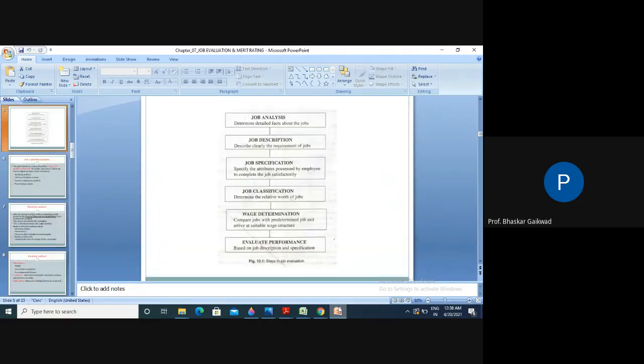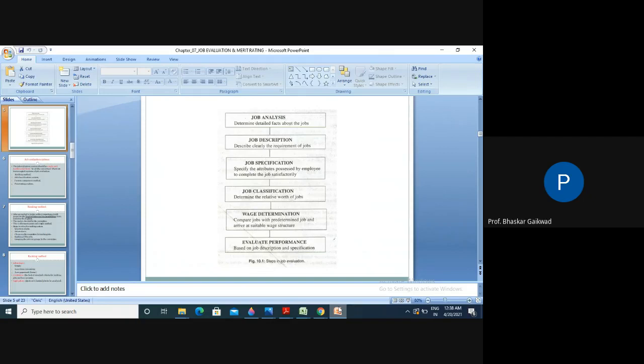After this chart, it gives job analysis, job description, and job specification. So here are three initial points. Job analysis: determine the detailed facts about the jobs. This you have to remember, because this part will come in your objective type questions. Job description: describe clearly the requirements of the jobs.